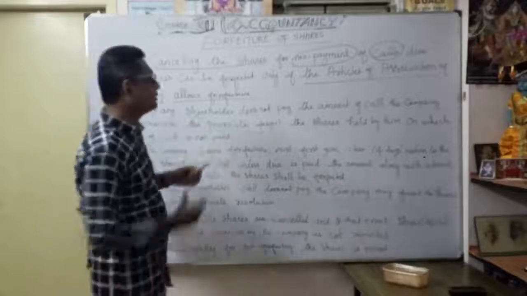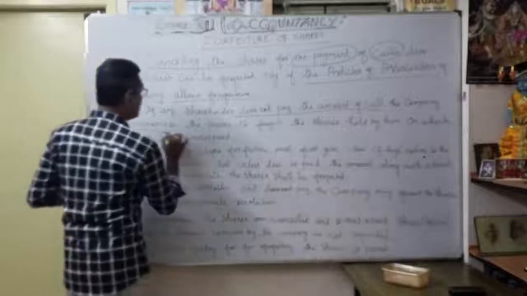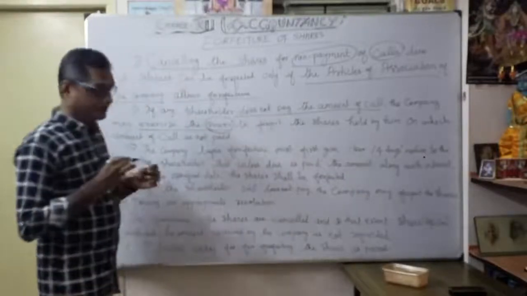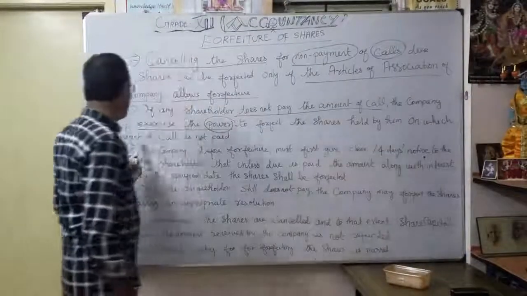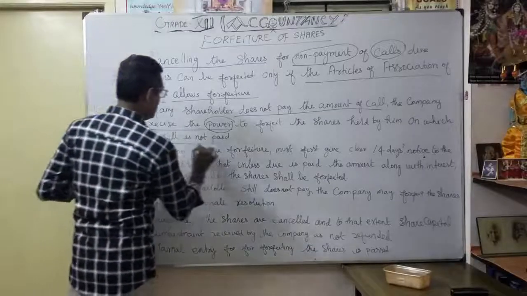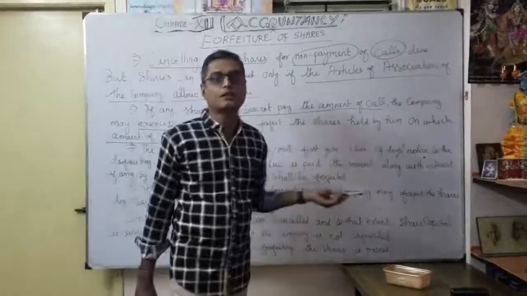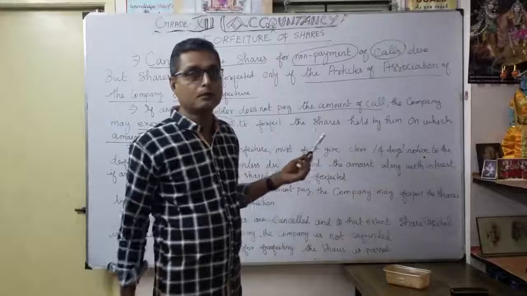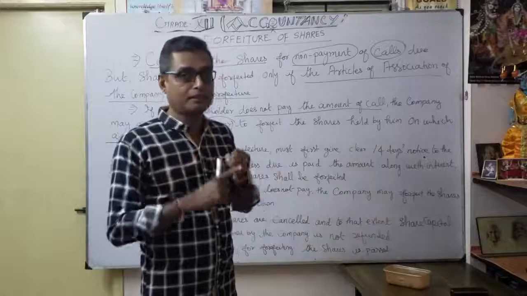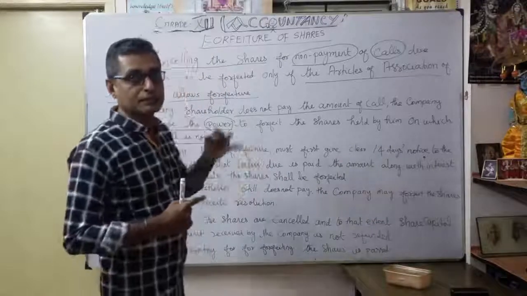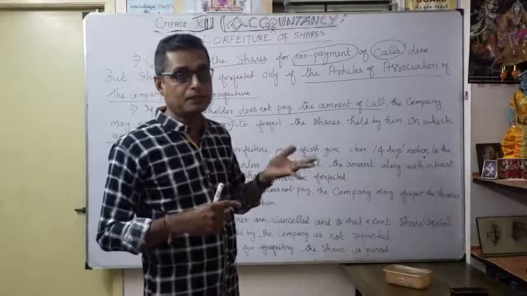If any shareholder does not pay the amount of call, the company may exercise the power, this is a very important word, the power to forfeit the shares held by him on which the amount of call is not paid. If any shareholder does not pay the amount of calls, maybe first call or second call, at the time called by the company, that is called up capital. We discussed the different structure: first authorized capital, issued capital, thereafter subscribed and called up, subscribed but not fully called up, correct. Then paid up capital, called up capital.